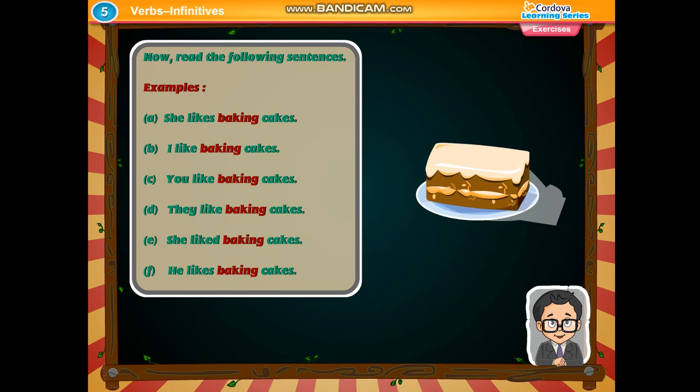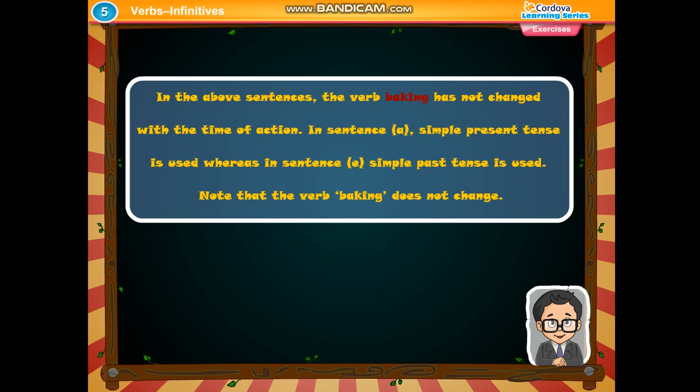Examples: She likes baking cakes. I like baking cakes. You like baking cakes. They like baking cakes. She liked baking cakes. He likes baking cakes. In the above sentences, the verb baking has not changed with the time of action. In sentence A, simple present tense is used, whereas in sentence C, simple past tense is used. Note that the verb baking does not change.